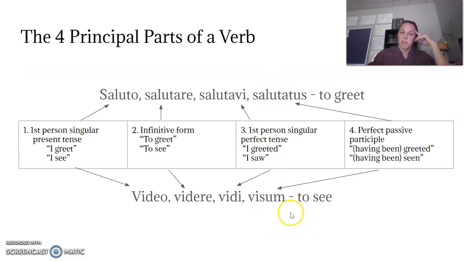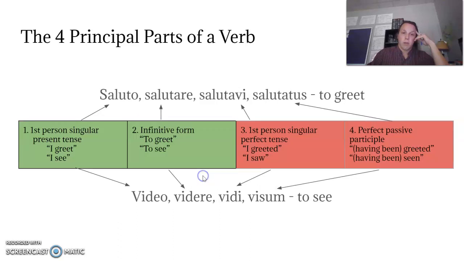So here are two examples of a dictionary entry that you would see for the verb to greet and to see. The first: saluto, salutare, salutavi, salutatus. All of these mean generally to greet. Down here we have the word for to see: video, videre, vidi, visum. So we're only going to worry today about the first two, but I'm going to go through what all of these mean.